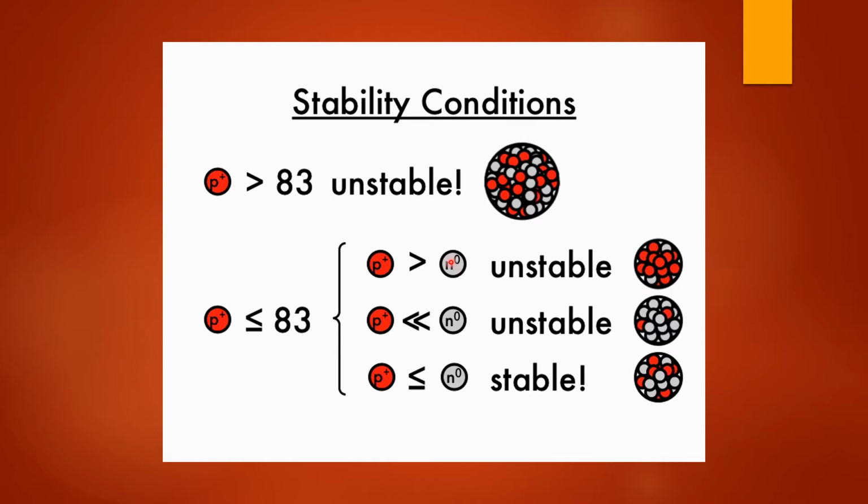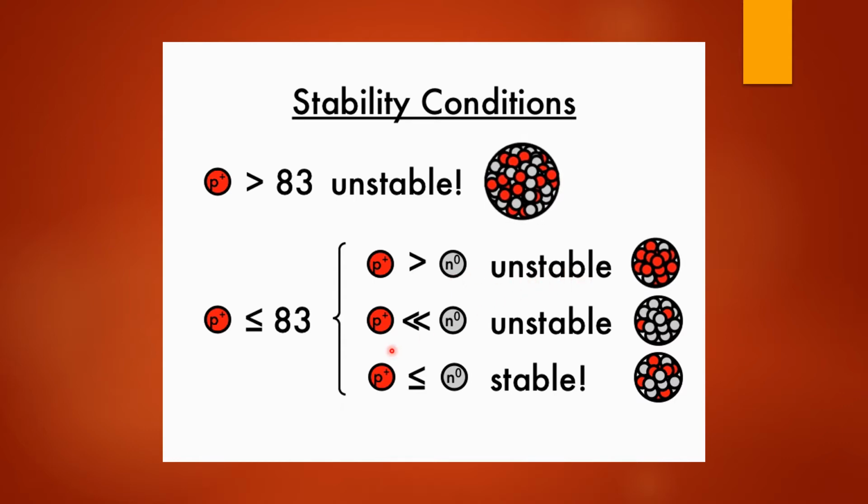Does it mean that atoms having atomic number less than 83 are stable? No, not at all. In most conditions, these atoms are stable, but there are conditions where, even if the atomic number is less than 83, the atom can be unstable. So what are those conditions? When the proton number is greater than the neutron number, even then the nucleus becomes unstable.